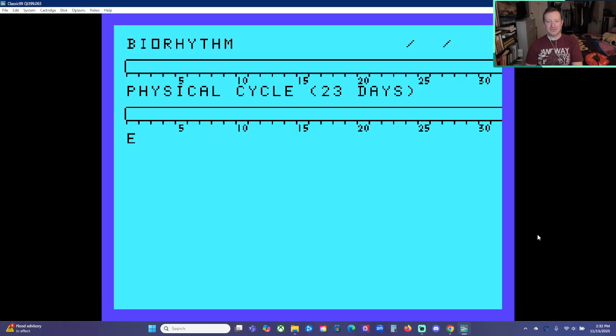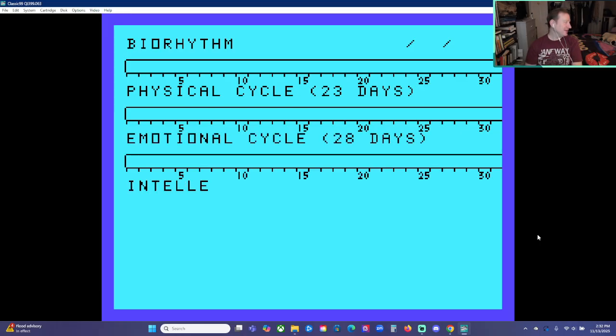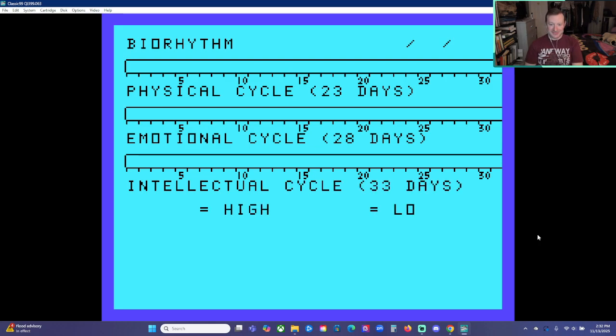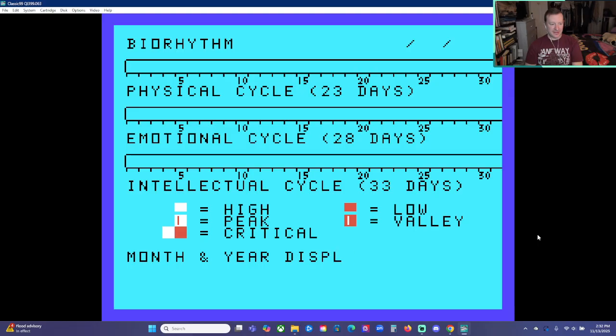Physical cycle, 23 days. Emotional cycle, 28 days. It's going to calculate it here and then display it. Intellectual cycle, 33 days. Okay, white equals high, red equals low. The lines are peaks and valleys, and you can see the crossover point here. So it's going to take a minute. Okay, there we go.